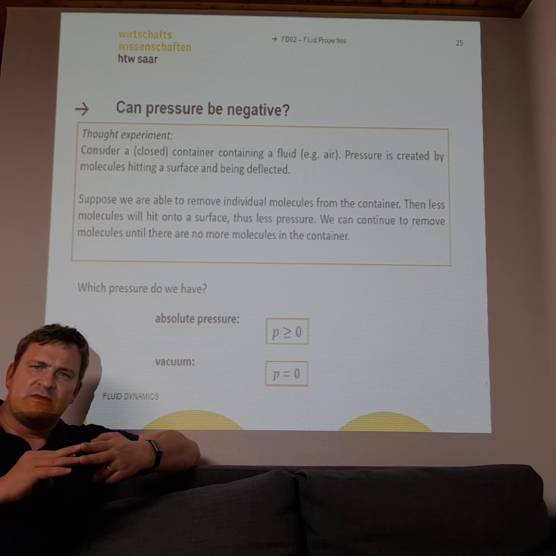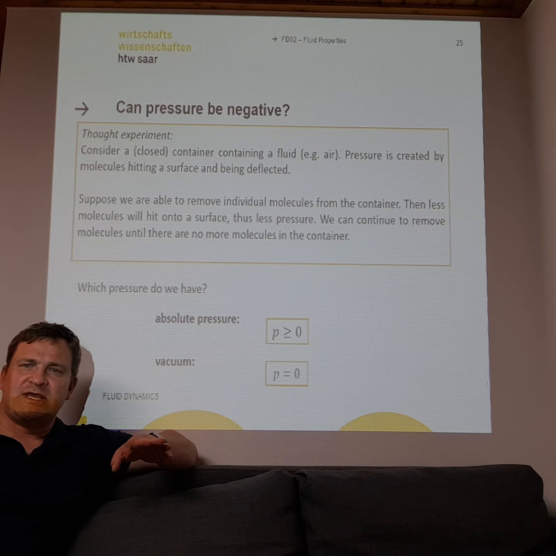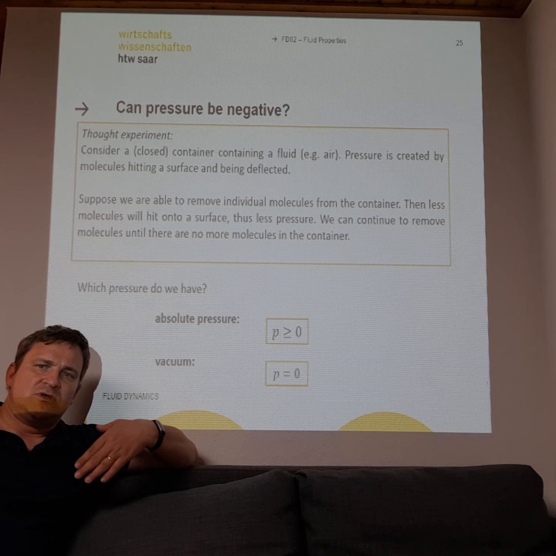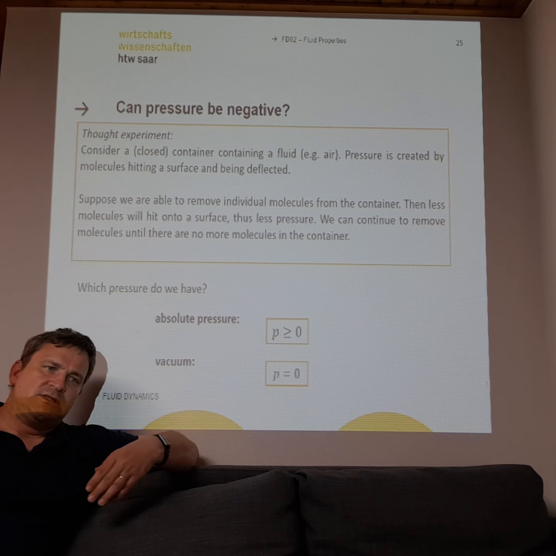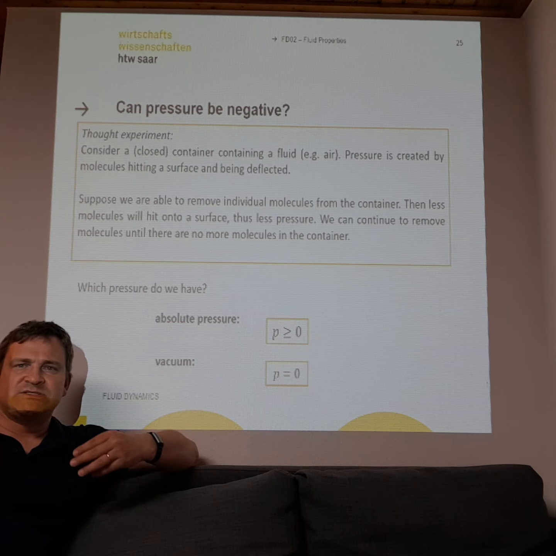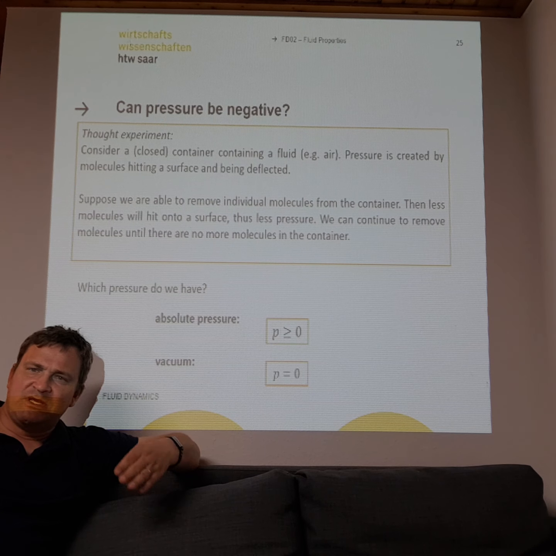If the pressure goes really low in the air or in a gas, you come to vacuum, and if you have a vacuum in a region, then you have the pressure 0.